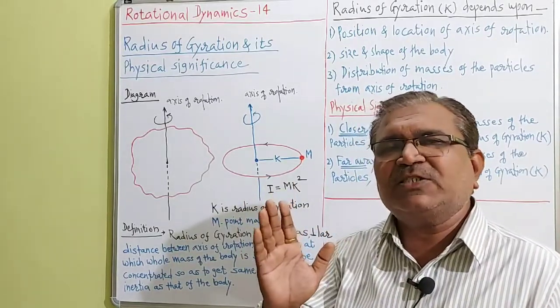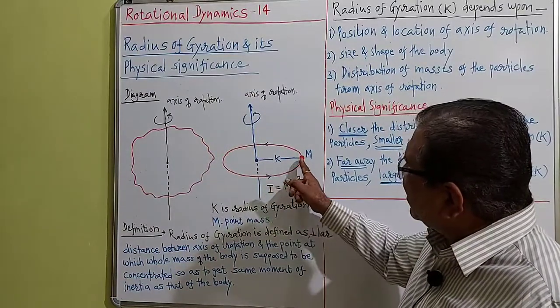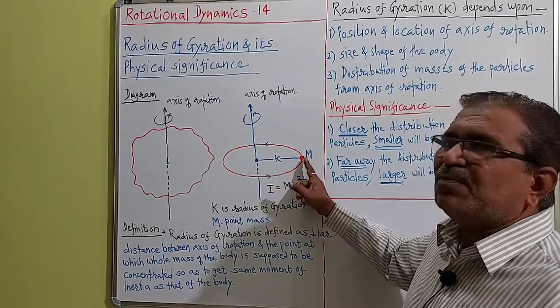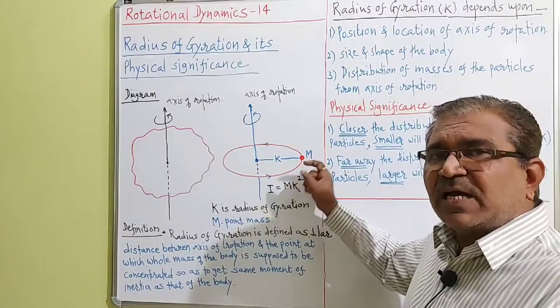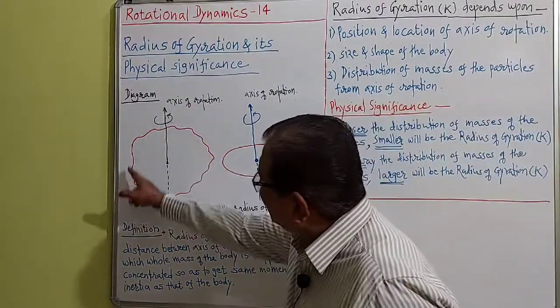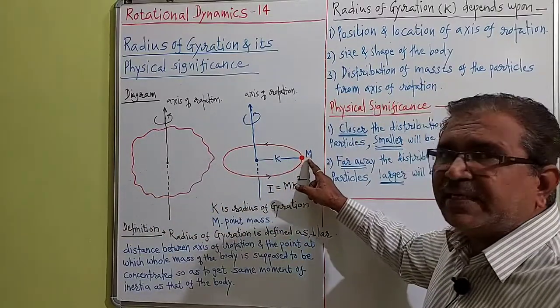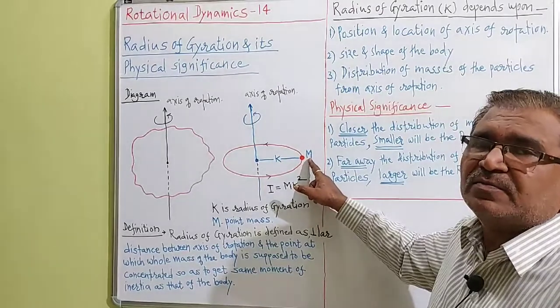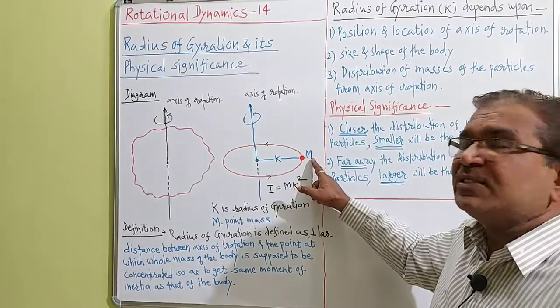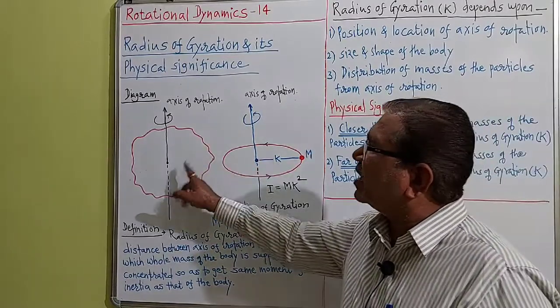What is the definition? Distance between the axis of rotation and the point at which the whole mass of the rigid body is supposed to be concentrated, so as to get the same moment of inertia as that of the body.